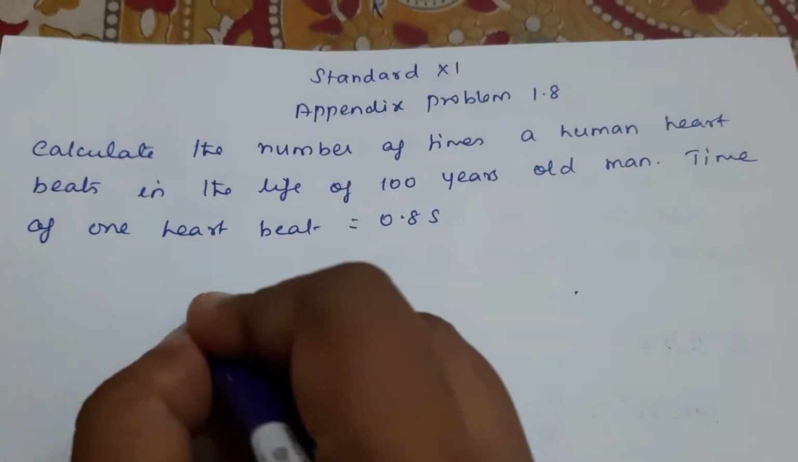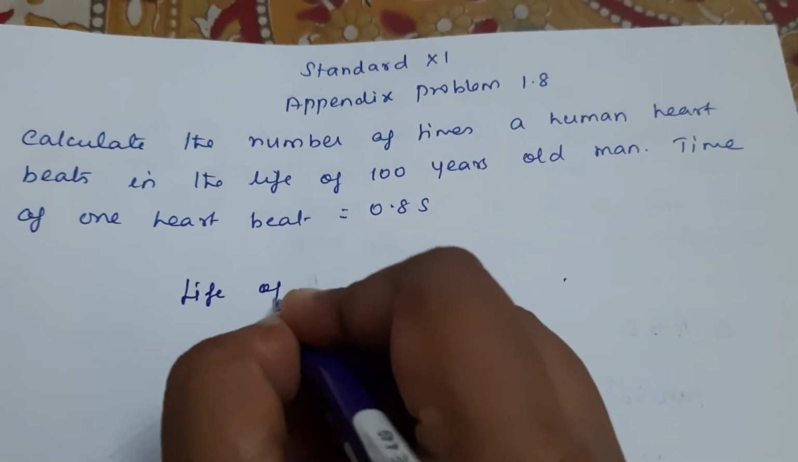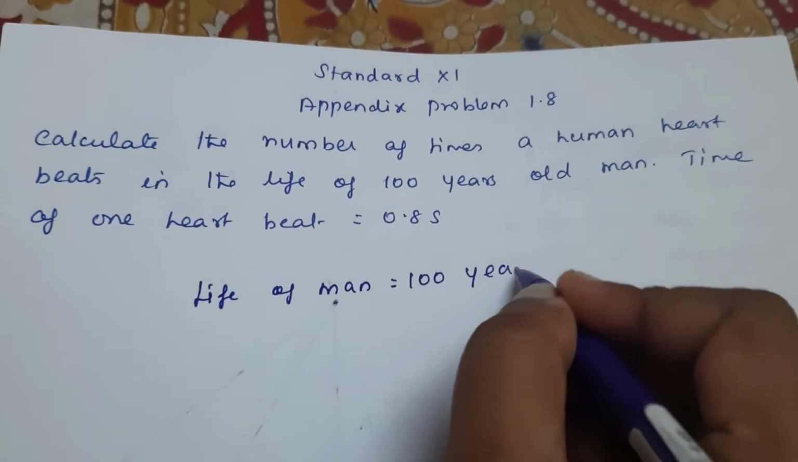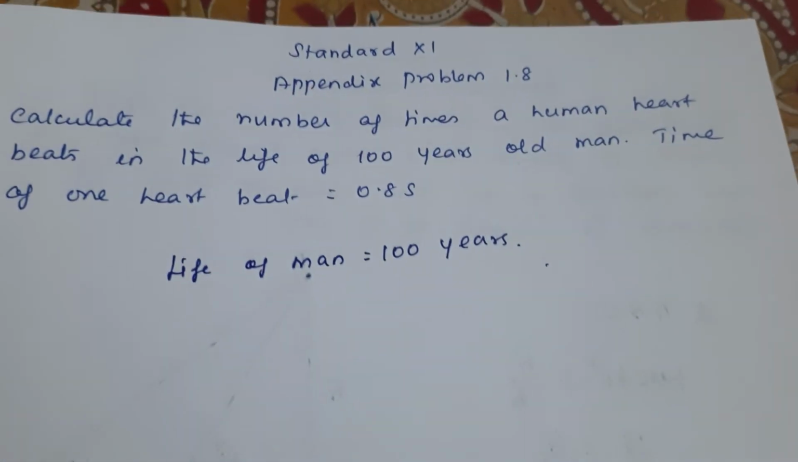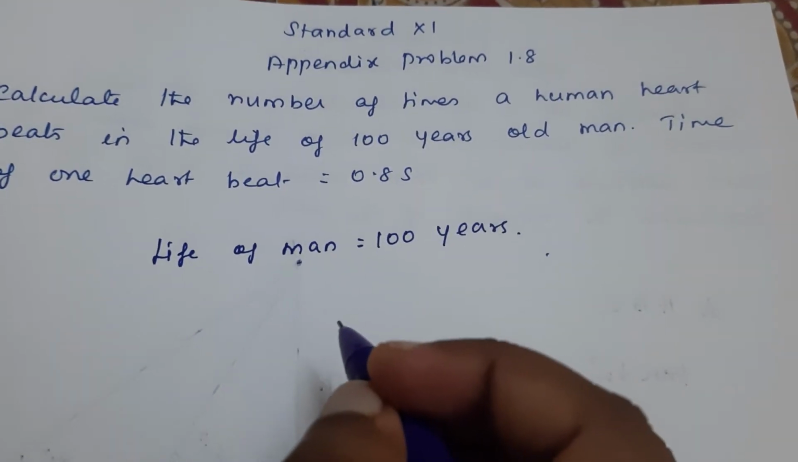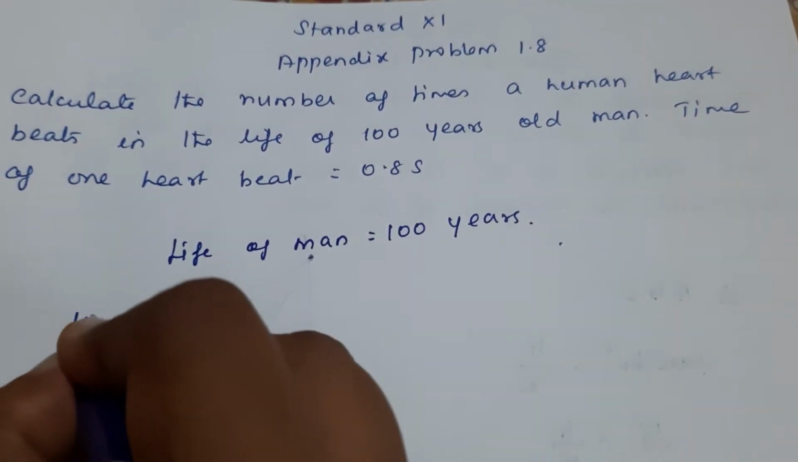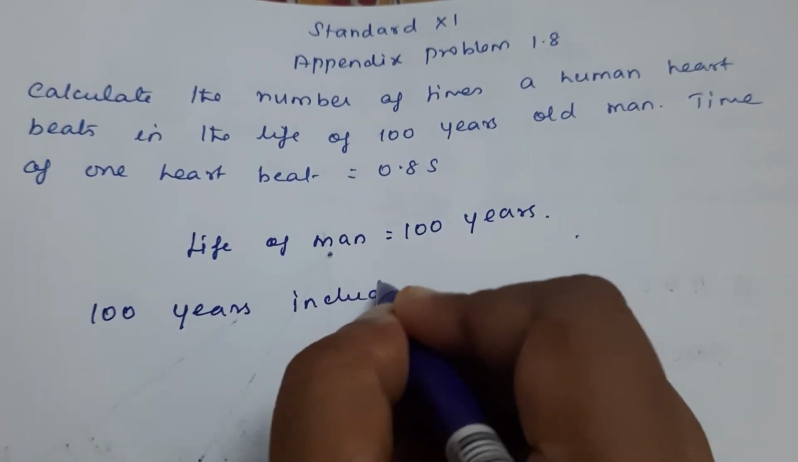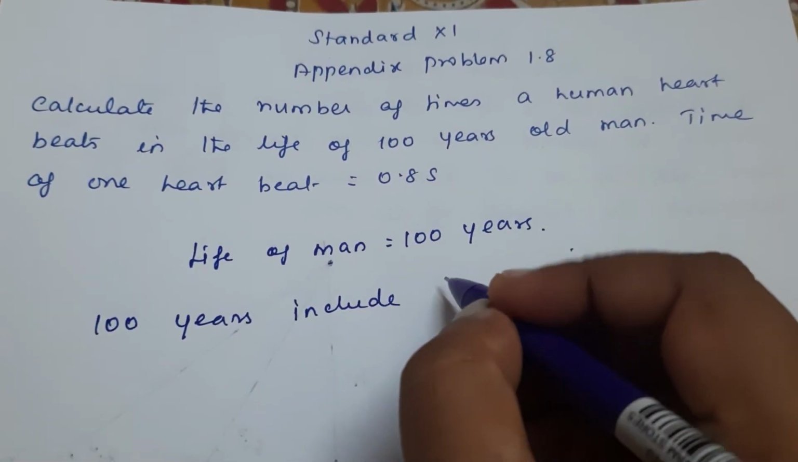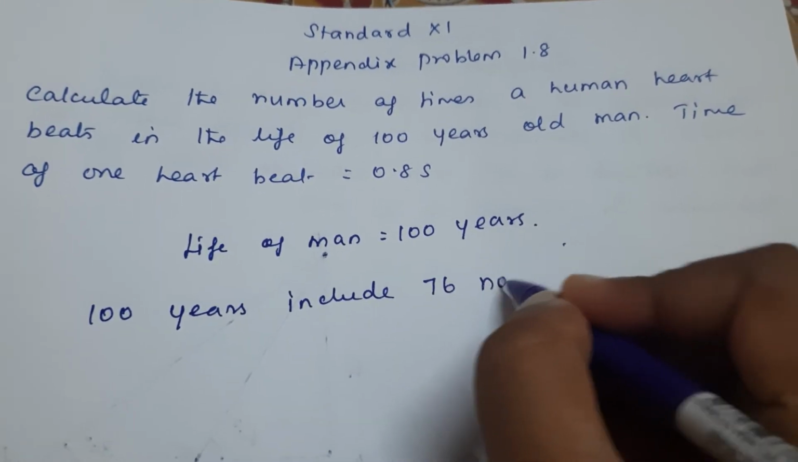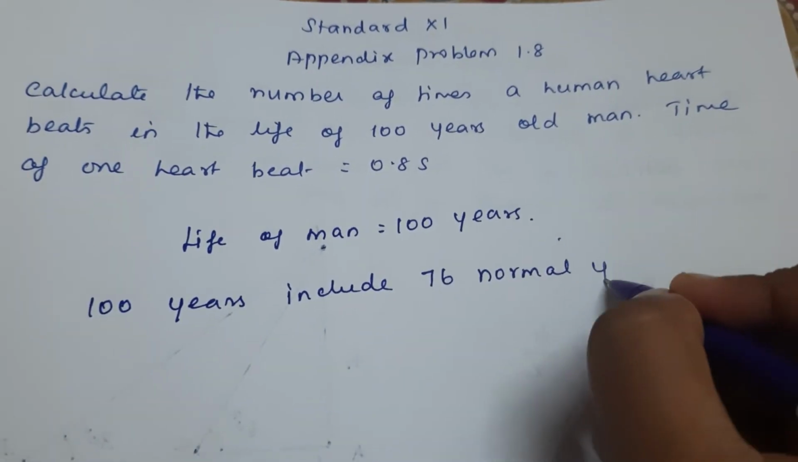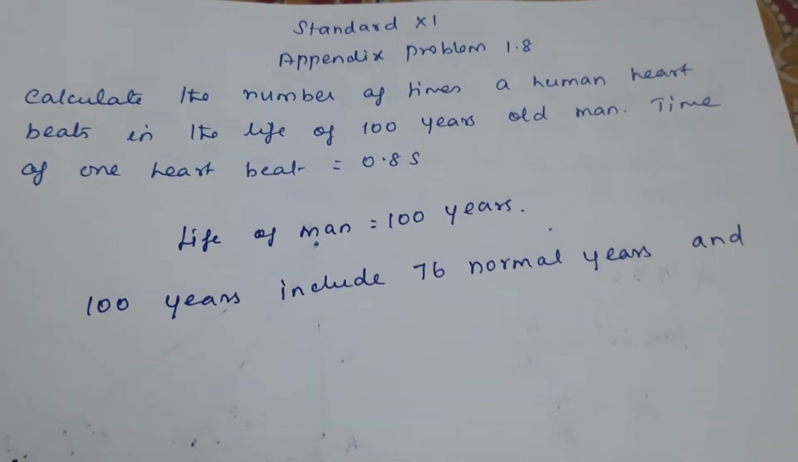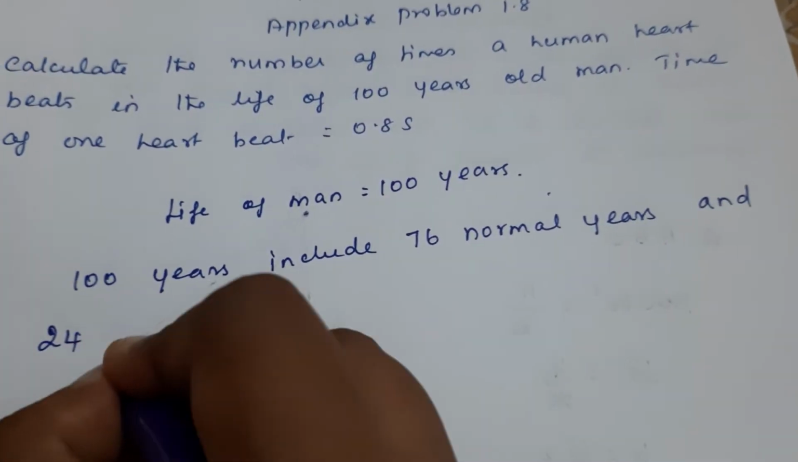Okay, so what is the life of man? Life of man is 100 years. Now 100 years include 76 normal years and 24 leap years.